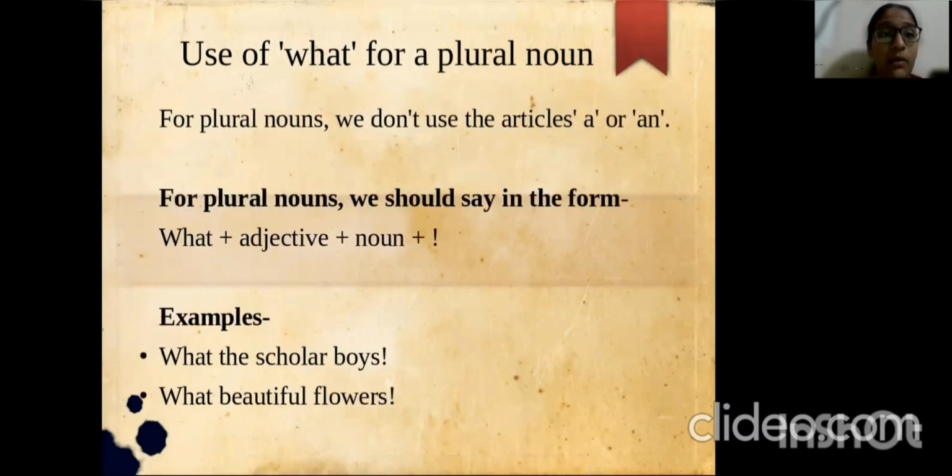Now we'll see when we use what for a plural form. For plural nouns, we do not use articles such as a or an. Here, we should say it in the form of what plus an adjective plus a noun, and an exclamation mark is necessary. For example, what scholarly boys! What beautiful flowers!